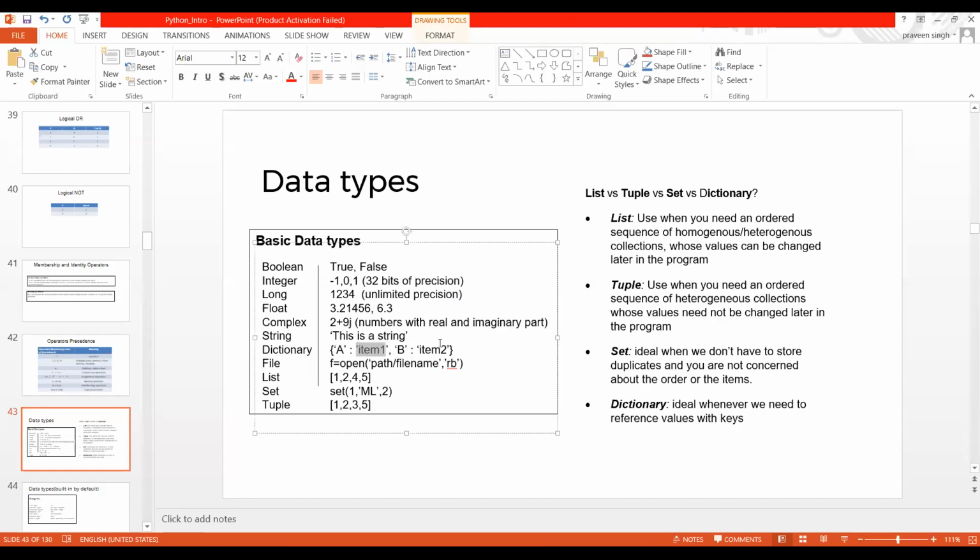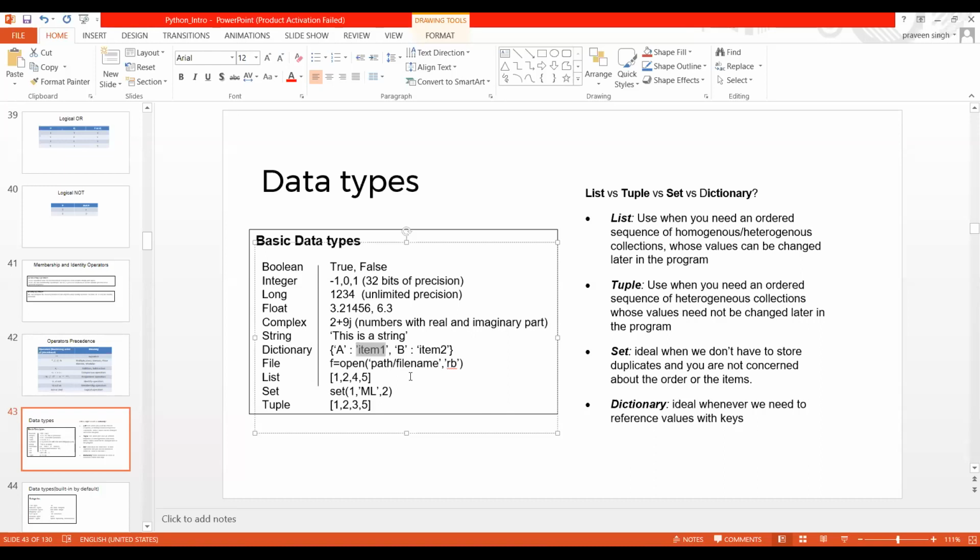So if a key and value are there, which data type are we using? It's a dictionary. Now, file: suppose you want to open and read a file, write something to it, or edit it. That is another data type, which is nothing but the file.